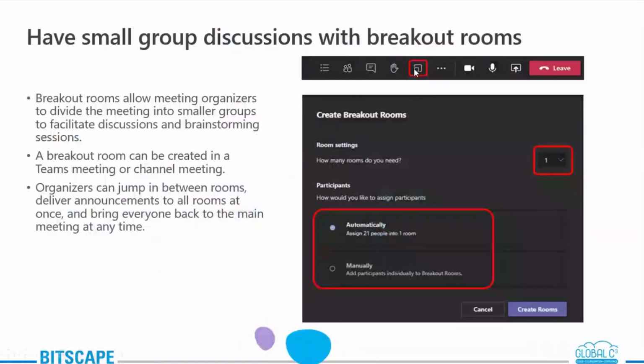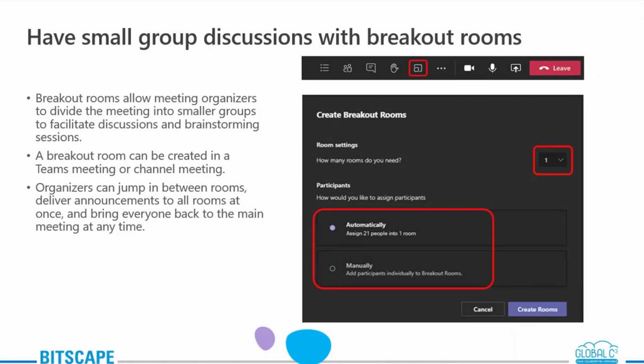On the top you will have one more option. It will look slightly like this, with two tabs right here. Under that, you will be able to create breakout rooms. So what does breakout room actually mean? It can be hard to have open discussions and a meaningful exchange of ideas when you are in a very large meeting. So what you can do is create breakout rooms to bring the participants into very small groups for a lively conversation, or in case you need a brainstorming session.